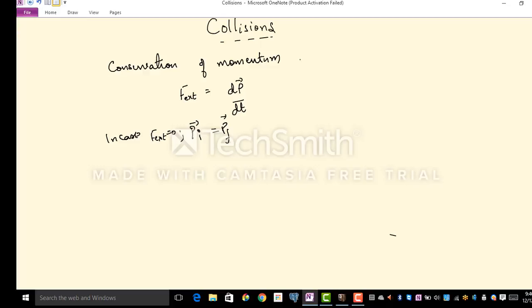And the second theorem was conservation of energy, the law of conservation of energy. Now, it simply says that the total energy of a system remains constant. Now, when does it remain constant? It has a few conditions. Those conditions are that the work done by external forces should be equal to 0 and there should not be any non-conservative forces involved.